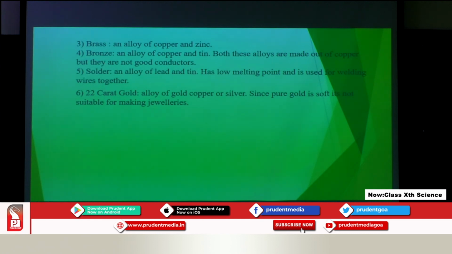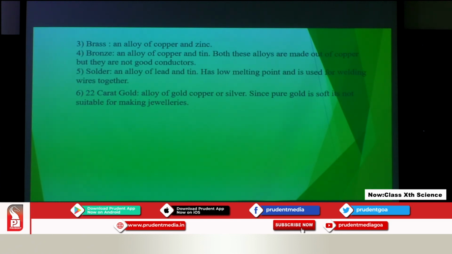So brass and bronze are the two alloys of copper. But we have seen copper is a very good conductor of electricity, but brass and bronze are not good conductors of electricity.